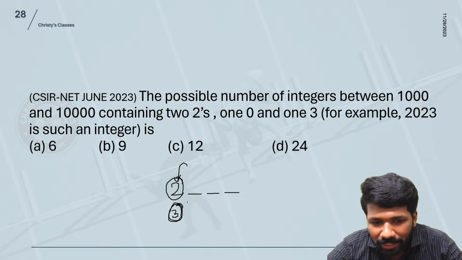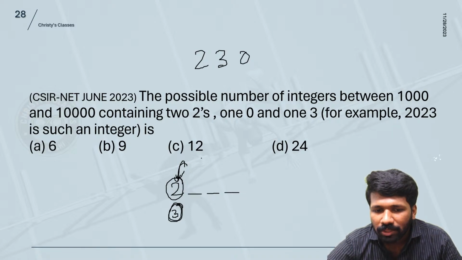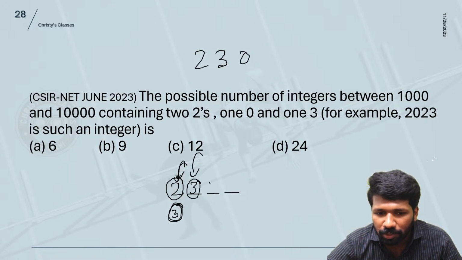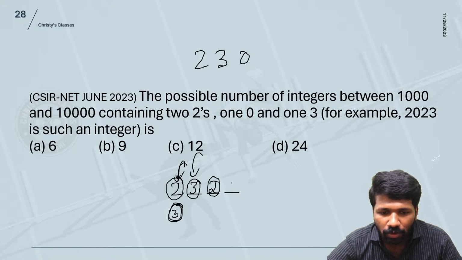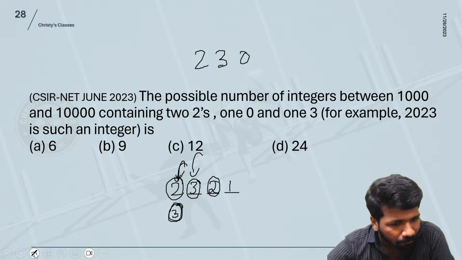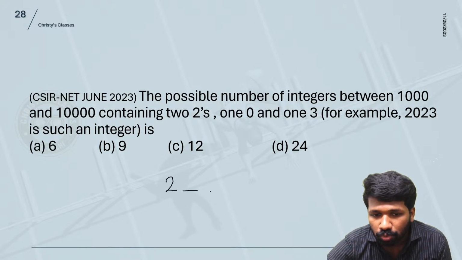So if you are fixing 2 here, one more 2 is available, one more 3 is available, one more 0 is available. All these are okay for this position. That means 3 ways to fill this. But the number already used here cannot be used here, so 2 ways only here. And the numbers already used here and here cannot be used here, so 1 way only. Again, don't get confused between the number 2 and the 2 possibilities. So starting with 2, there are 3 into 2 into 1 ways, that is 6 numbers possible.